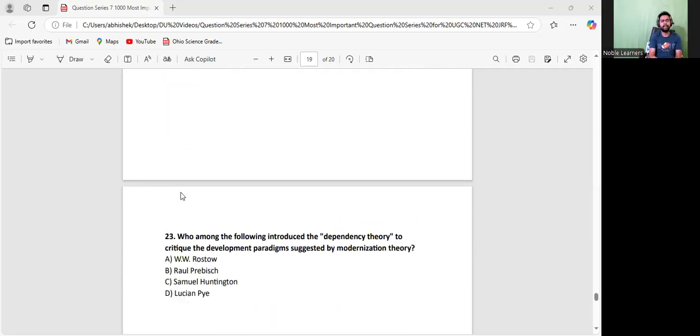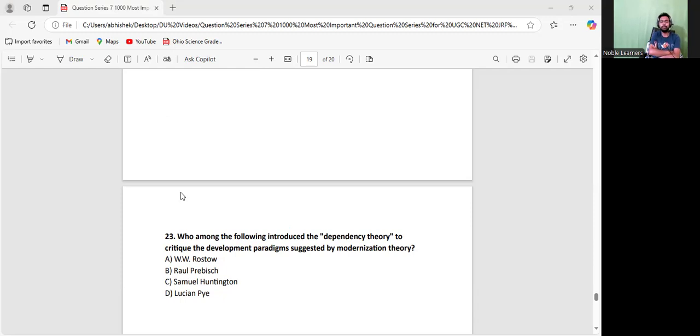Now, the next one. Who among the following introduced the dependency theory to critique the development paradigm suggested by modernization theory? See, the development paradigm of modernization theory was suggested by thinkers like W. Rostow and David Apter. They said that if you want to become developed, you have to follow the trajectory of the Western nations. The way the Western nations developed, the same path you have to follow.